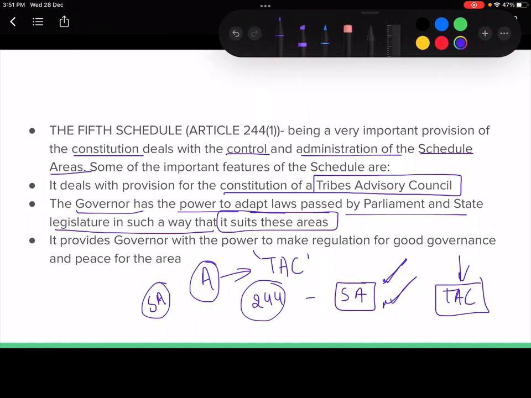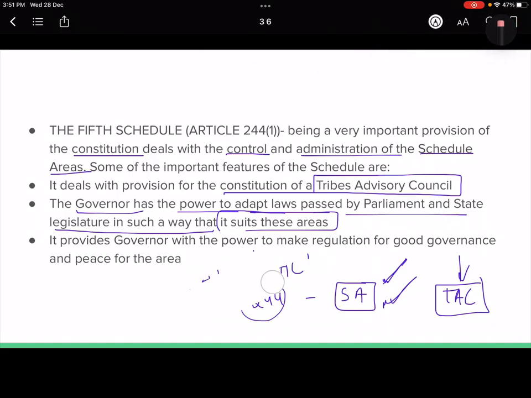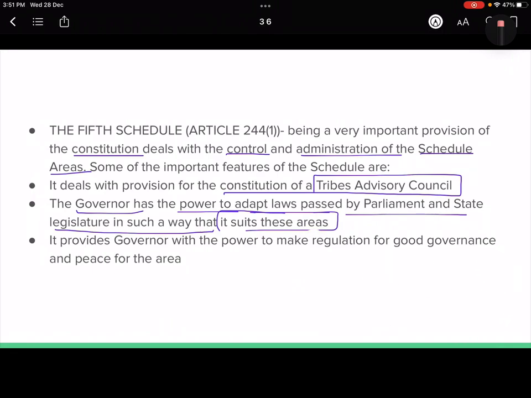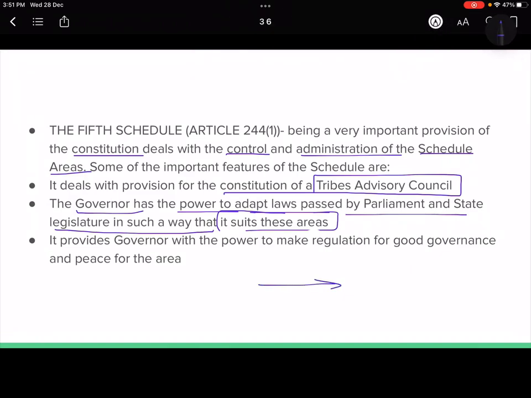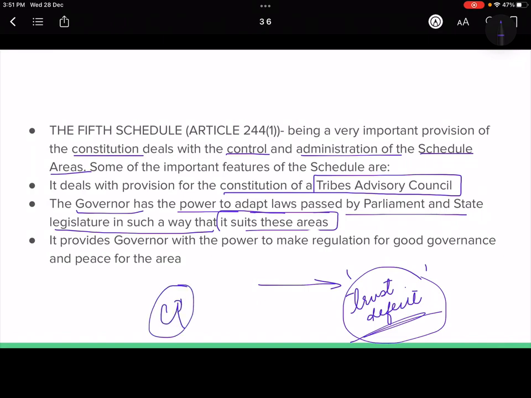Now we know that tribals are people who have distinct culture, and as such they have their own cultural heritage, right? So as it is, we cannot apply whatever applies to the mainstream, because a lot of times there is, you can say, a trust deficit also. ठीक है, they have been living their life on their own terms, on their own conditions. Many times they don't understand the constitutional provisions, and they have been populations which have been isolated for years.